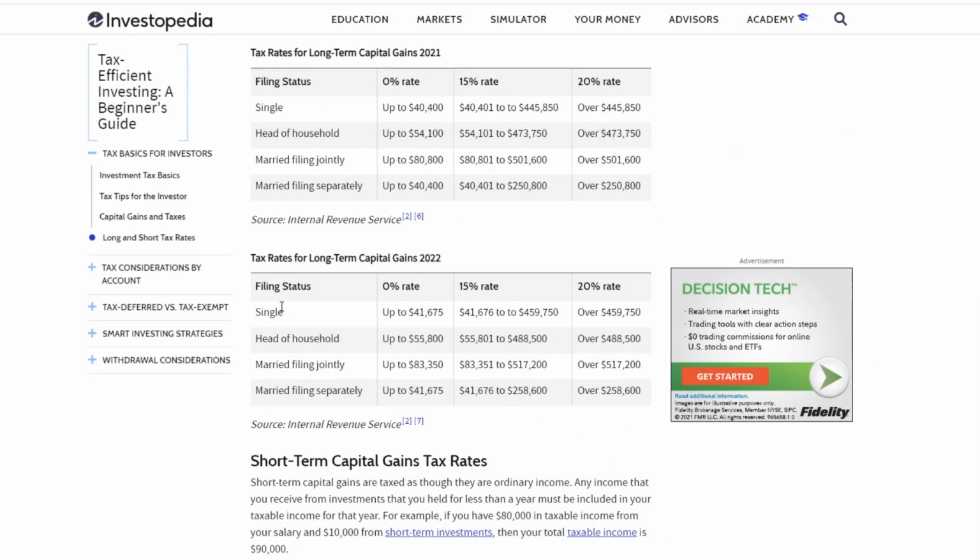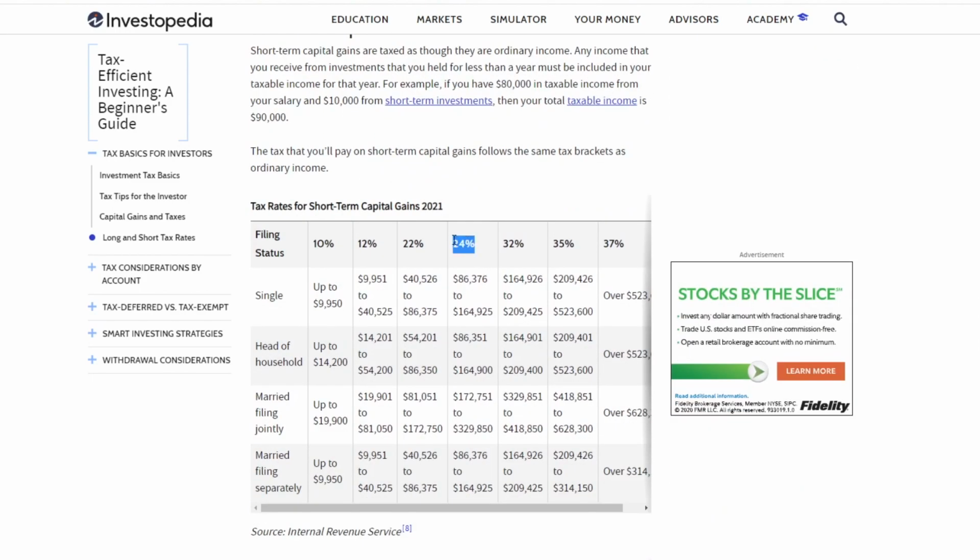Well, if we use that $3,000, but instead they were long-term capital gains or qualified dividends, as you can see here, if you were single, the first $41,000 wouldn't even be taxed. Then you'd have a 15% rate and a 20% rate. So even if you're making almost 500 grand a year, you're still being taxed less than the 24% of ordinary income or ordinary dividends. Whenever you can take advantage of qualified dividends over ordinary dividends, you want to do that. However, with QYLD, it's not so easy because QYLD has a mix of long-term capital gains and short-term capital gains. In addition to that, they have the return of capital, which we're going to discuss next.